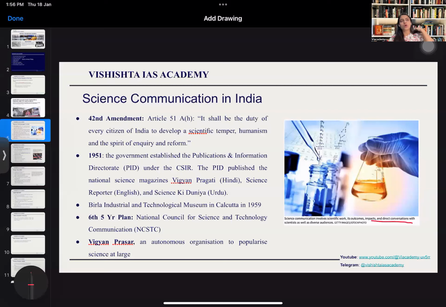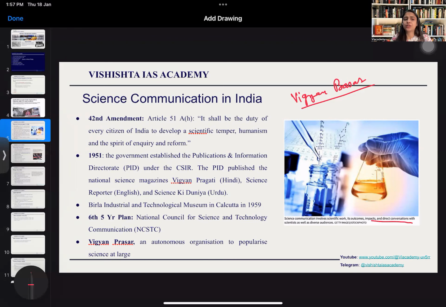So there was also a separate program running by the name of Vigyan Prasar under the Department of Science and Technology for scientific dissemination at appropriate levels of education. But recently it was stopped in 2023. We can also see that the percentage of GDP that goes to science is also very less. So these are all the points which are important from the mains perspective for you.